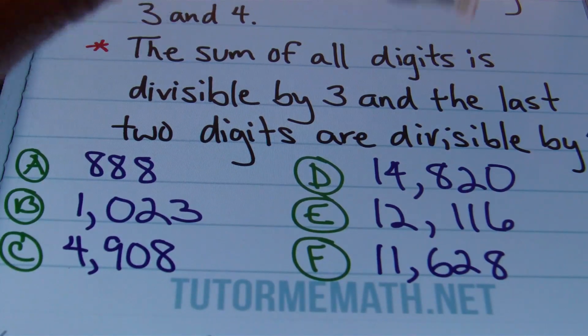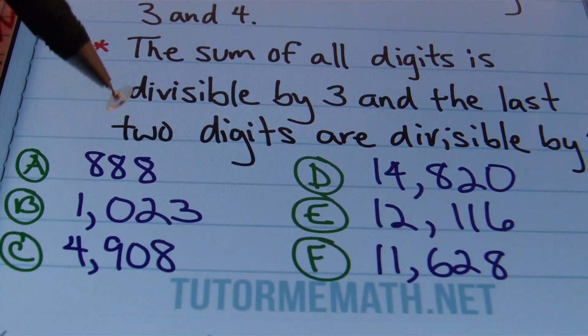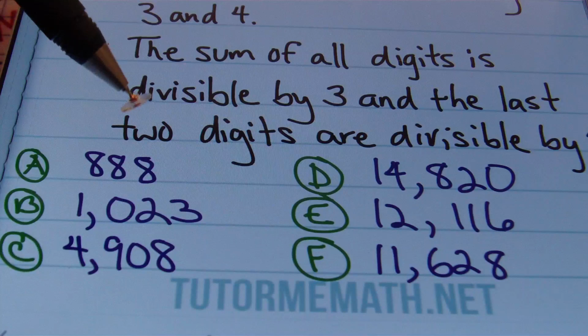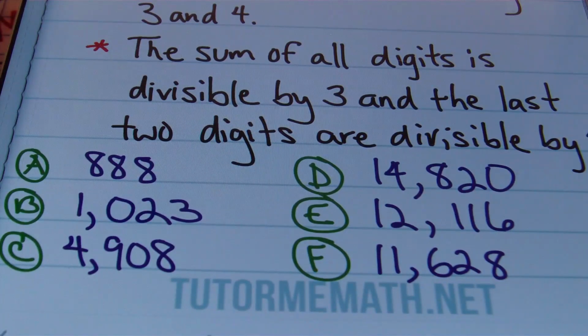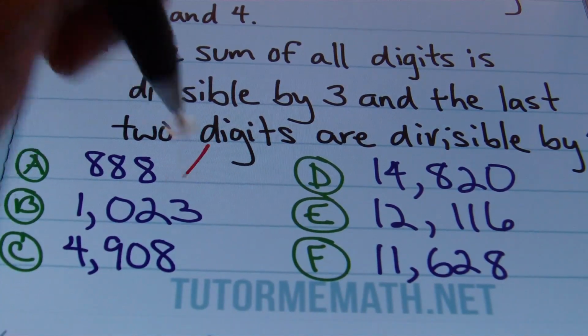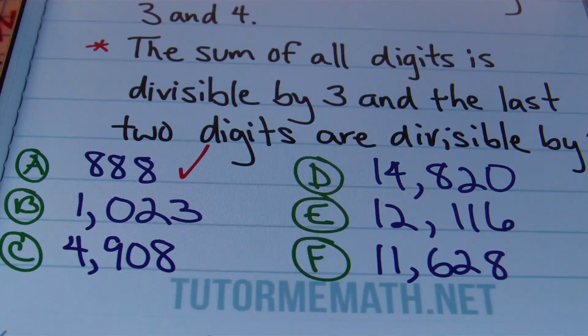Once again, for that divisibility rule for 4, you want to know your multiples of 4 at least to 100, so that will maximize the use of that rule. So since I know that 88 can be divided evenly by 4, then that 888 can be divided by 12. It passes both rules, and that's why I know that 888 can be divided by 12.